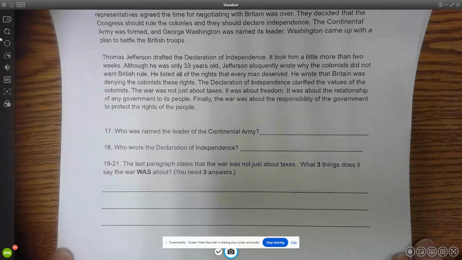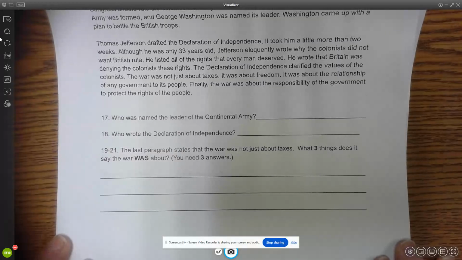And then 19 through 21, the last paragraph states that the war was not just about taxes. What 3 things does it say the war was about? So you need 3 things for this one, and that's why it's worth 3 points. And that is it.